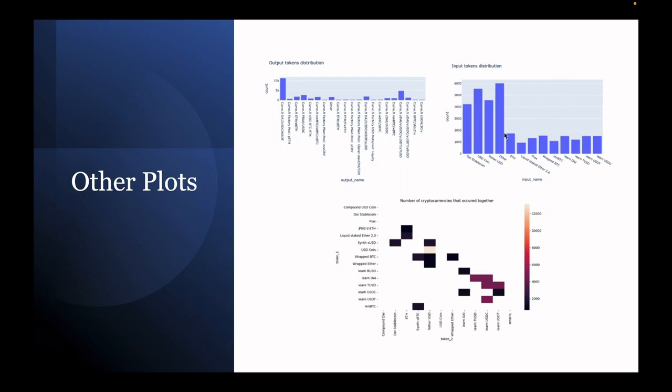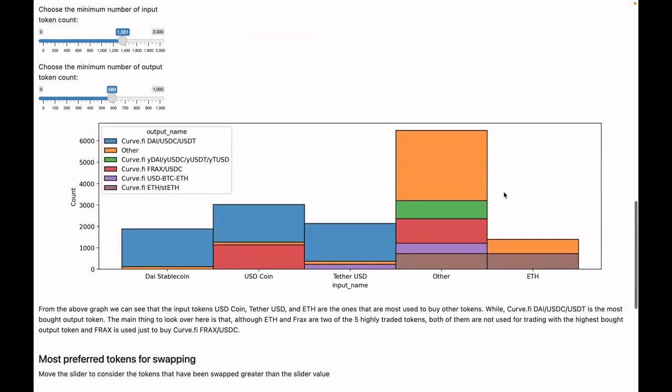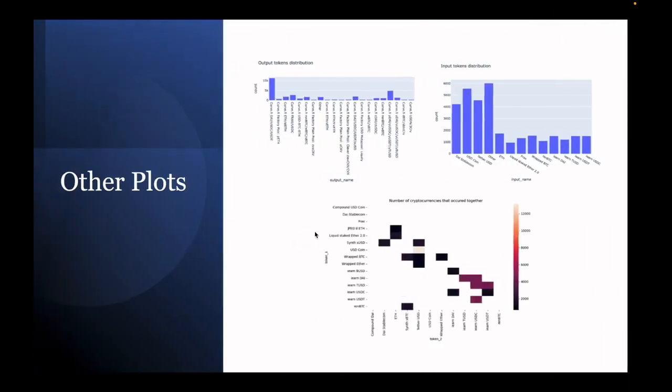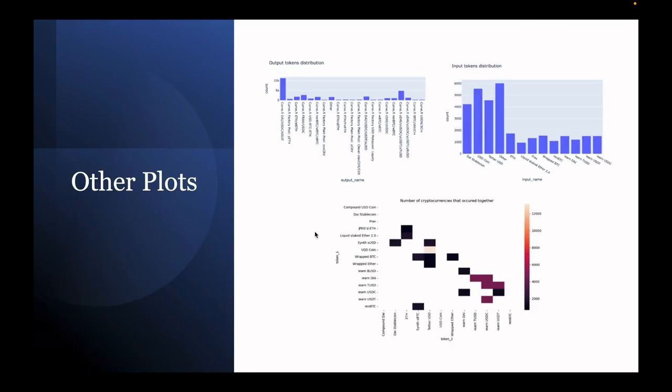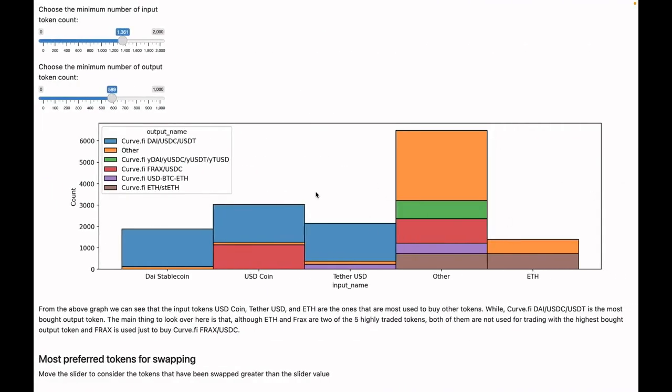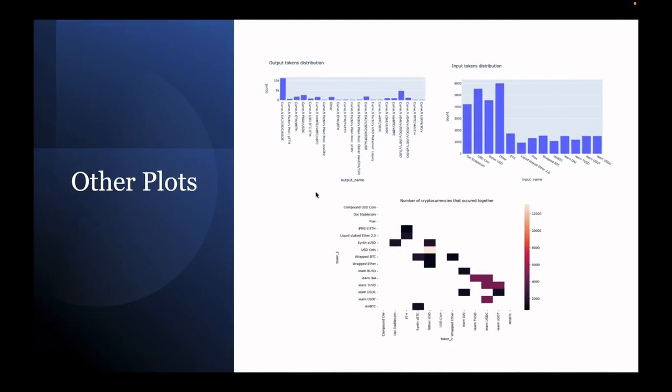The two histograms on the top were just to understand the different distributions because of this graph, like I told you. So we can see that even in this, the input distribution is just from the three of them, Tether, USD coin, and Dai stable coin, whereas the output is mainly the Curve Finance, DAI, USDC, and USDT. The other one that's important in output tokens is Curve Finance, YDI, USDC, USDT, and USD, but that's not relevant when it's separated among different input tokens.